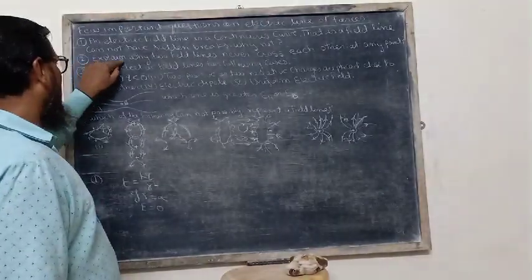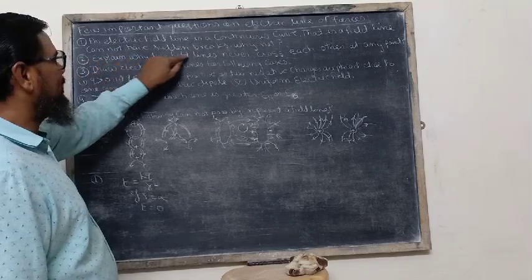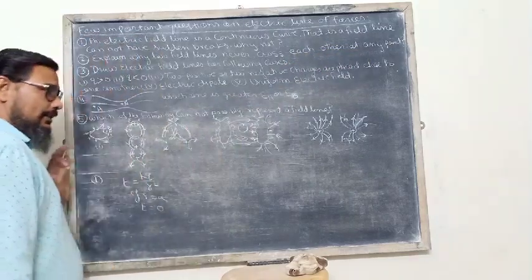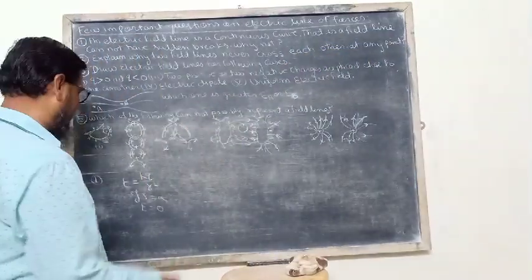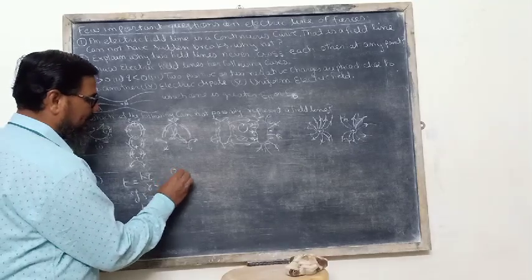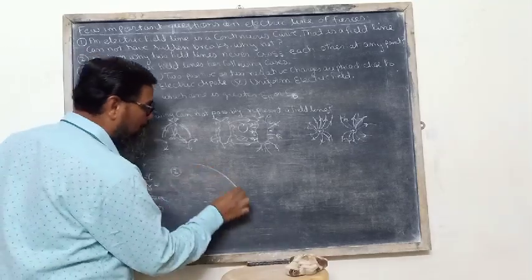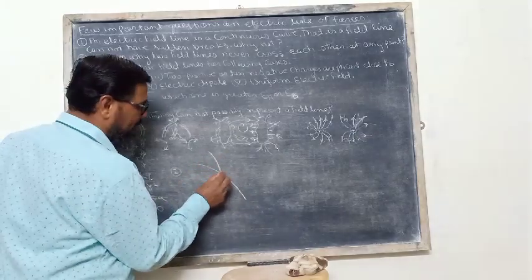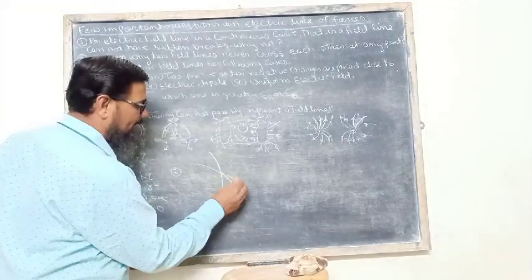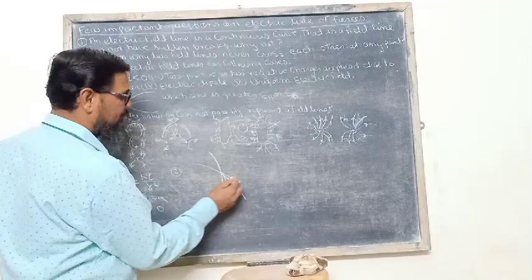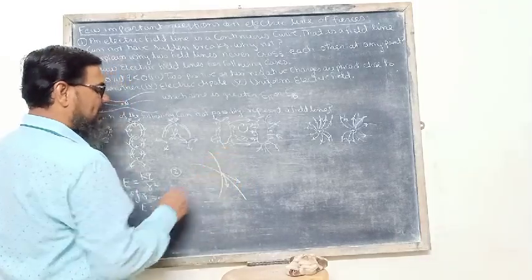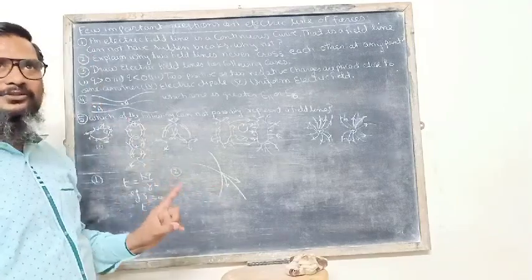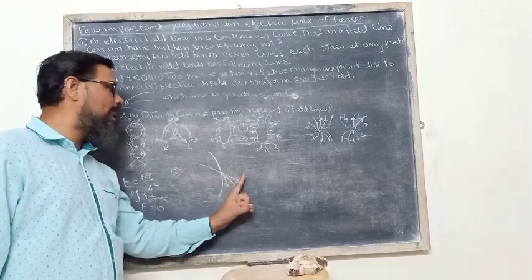Now question number 2: explain why two field lines never cross each other at any point. This question we discussed yesterday and now I am repeating it. If field lines cross at a certain point, then we can draw two separate tangential lines at the point of intersection, one for each field line, and the tangent shows the direction of electric field intensity at that point.